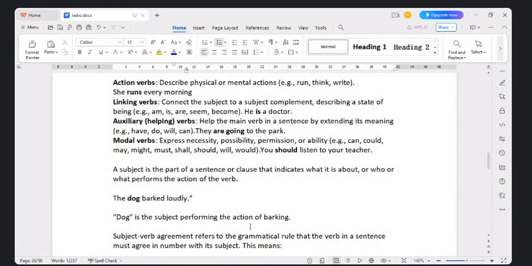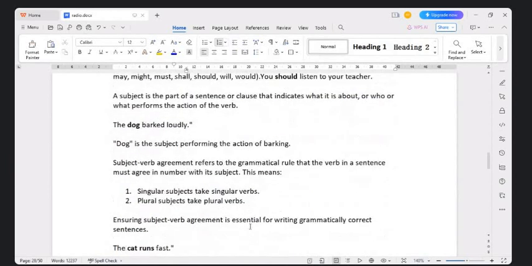Subject verb agreement refers to the grammatical rule that the verb in a sentence must agree in terms of number and person with its subject. Now, what does this mean? This means that singular subjects must have singular verbs. Plural subjects must have plural verbs.